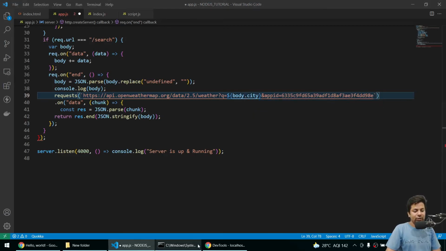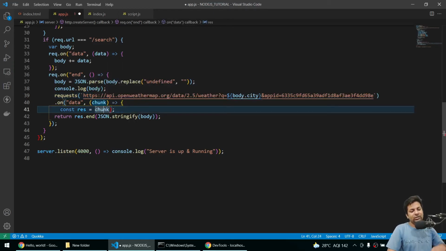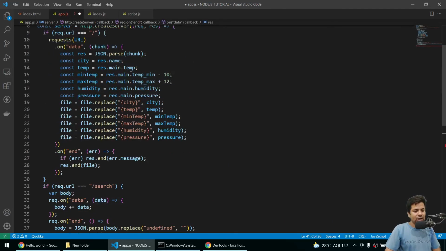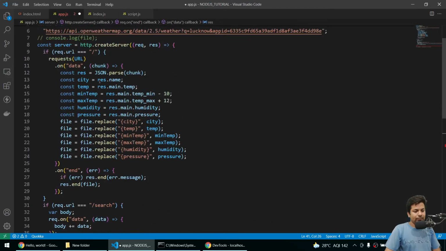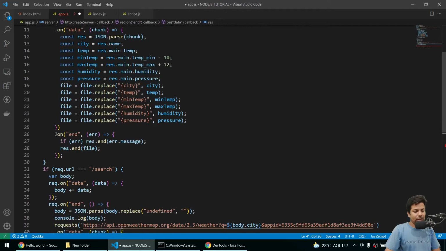So inside body we have a city. I'll say body dot city, then on data I'll get some data, but I won't process it because I will just send the same data as I get. And then on end, when I get all the data, I'll just send it back.